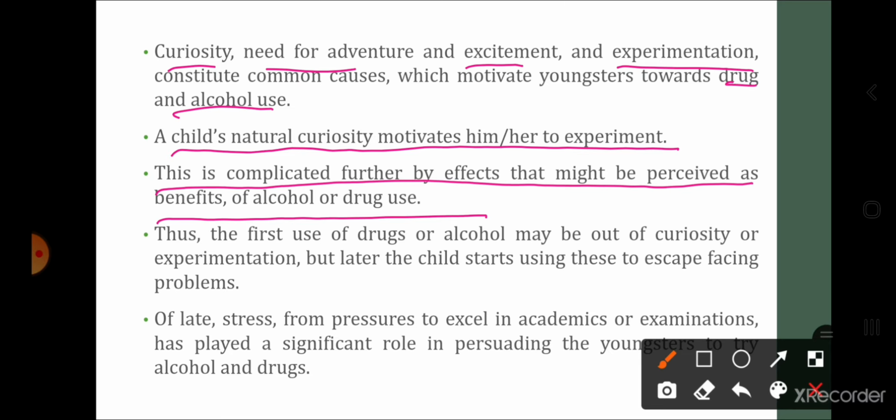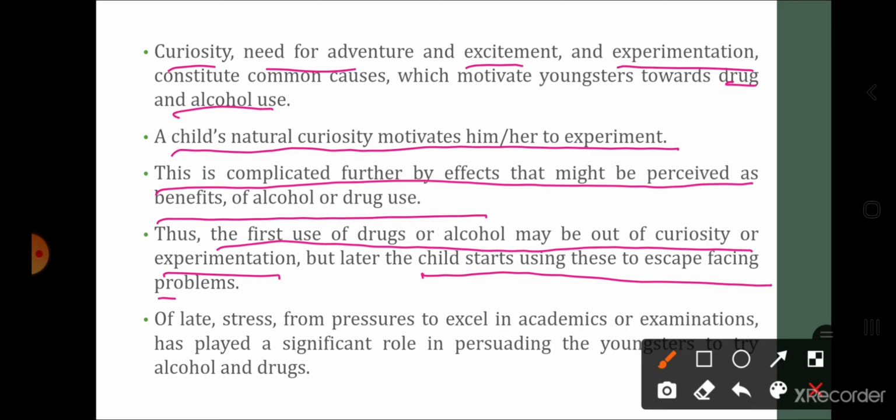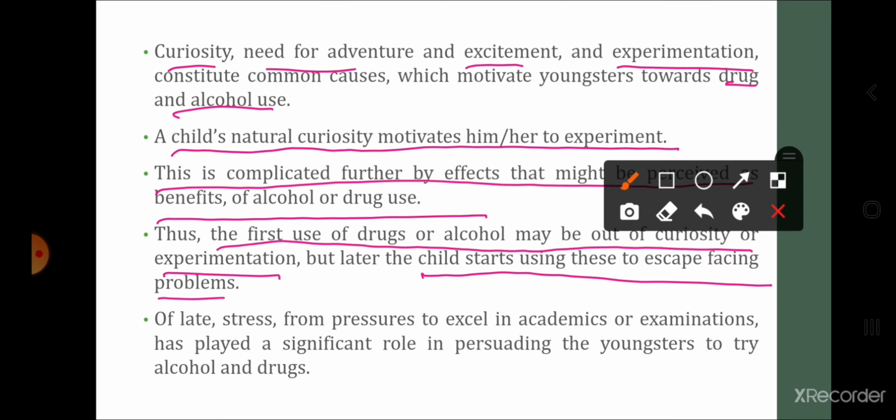So what will happen? The first use of drug or alcohol may be out of curiosity or experimentation. पहली बार जब ड्रग या अल्कोहल यूज़ करते हैं तो that person is curious, चलो ओके, but later child starts using this to escape the facing problems.